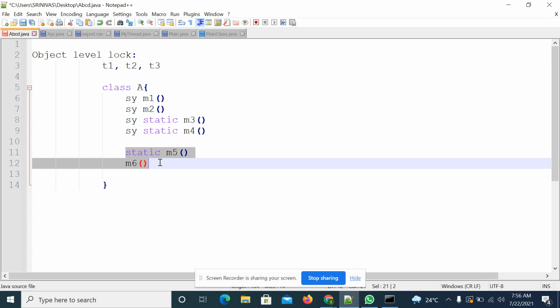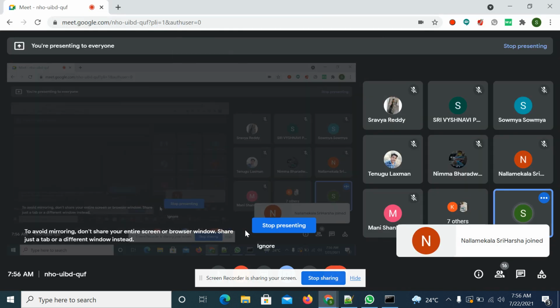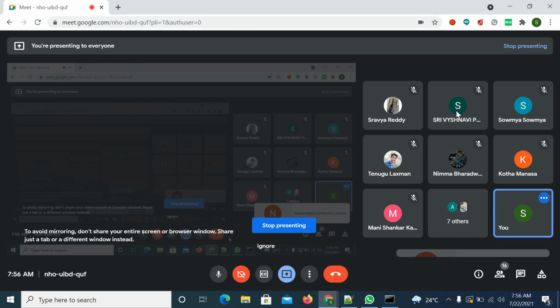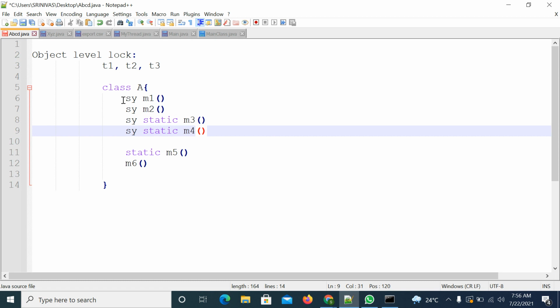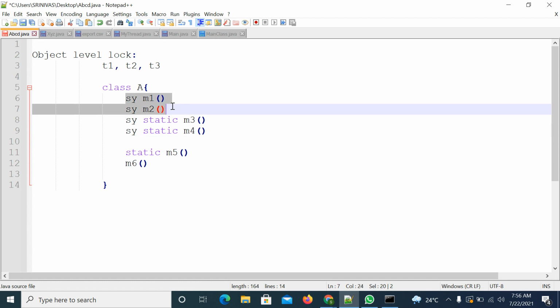Because when there is a synchronized keyword, then only we get the locking concept. Synchronized keyword with an instance method gives object level locking.